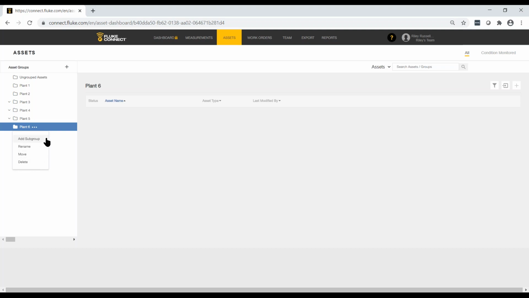Now, just a quick review, I can add a subgroup, I can rename this. If I accidentally named it an incorrect name, I can move this. So I can move this to make it a subgroup of one of the other groups. Or if I just want to start over because I messed up, I can delete this.